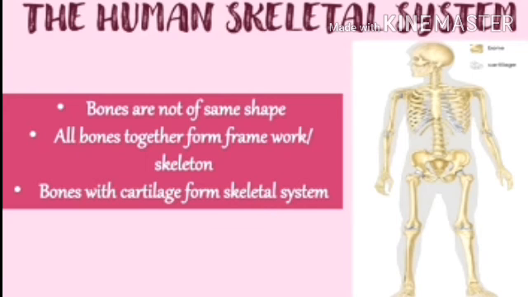Skeleton gives the shape to the body. All the bones of the body along with cartilage. Cartilage is a flexible connecting tissue, one type of tissue which joins the bones, and it is flexible. All the bones and the cartilage together are called the human skeletal system.